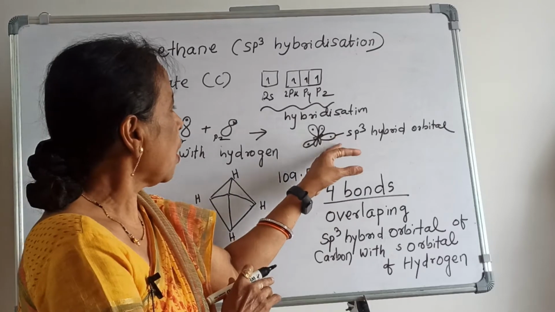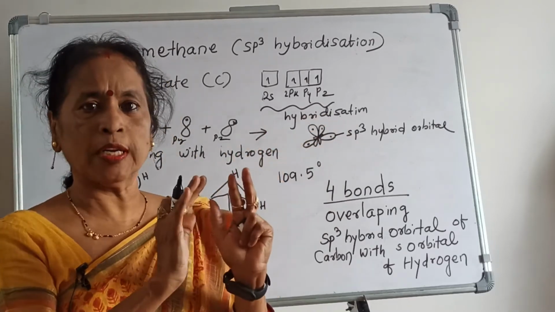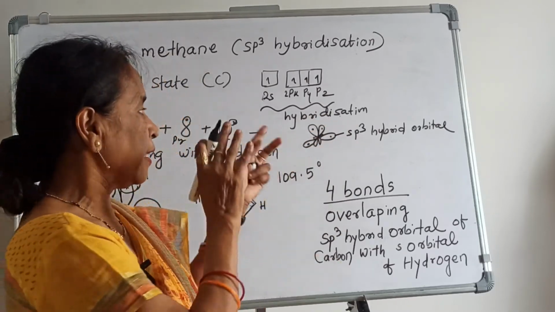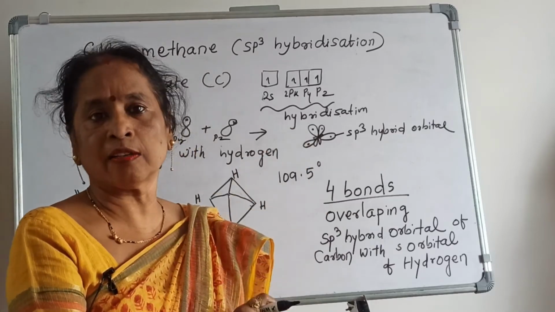How many? 1, 2, 3, 4. 4 sp3 hybrids are formed, and that is the tetrahedral structure.